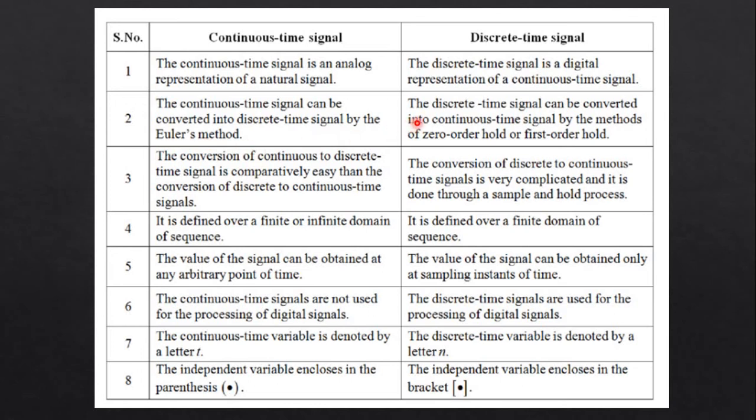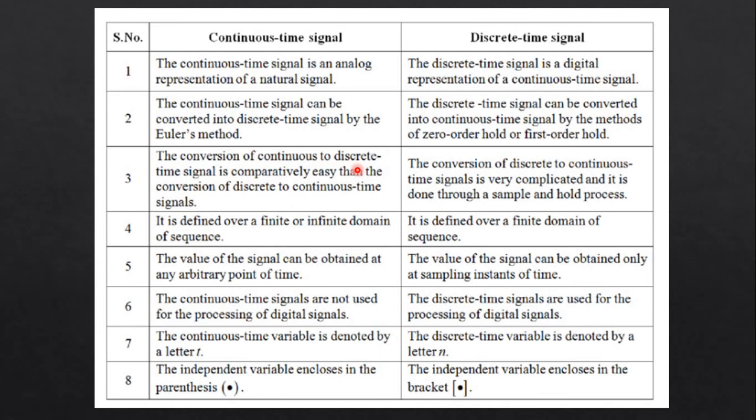On the other hand, the discrete time signal can be converted into a continuous time signal by the method of zero order hold or first order hold. The conversion of continuous to discrete time signal is comparatively easier than the conversion of discrete to continuous time signal. The conversion of discrete to continuous is very complicated, and it is done through the sampling and holding process.